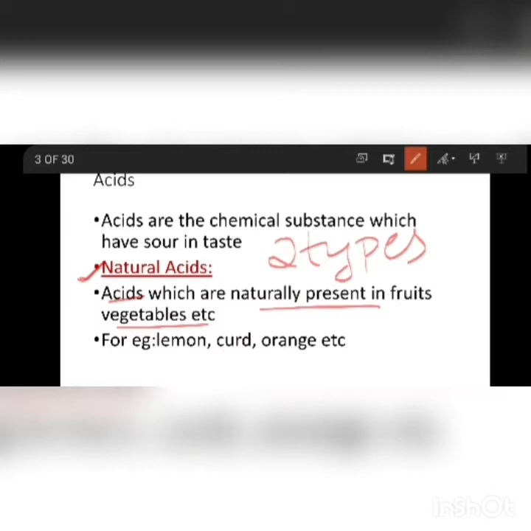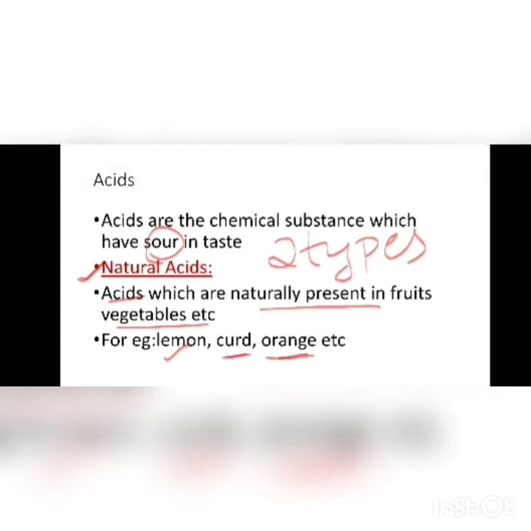Those are natural acids. For example, lemon. Just now we discussed that the taste of the lemon is sour, so that's why it has acid in it. Next, curd. The taste of curd also is sour, so acid is present in it. Orange. The taste of orange is sour, so acid is present in orange. All these are natural acids. Naturally, in these vegetables and fruits, acids are present, so we call them natural acids.